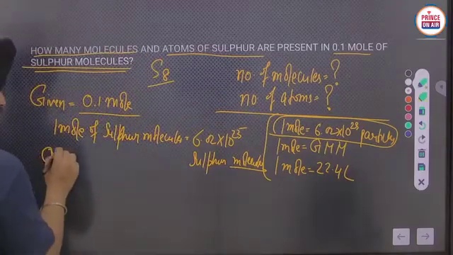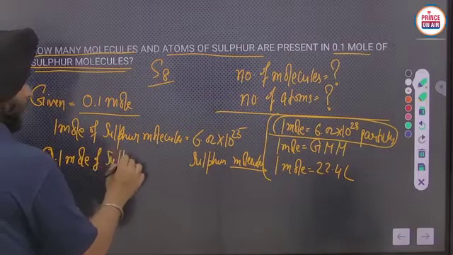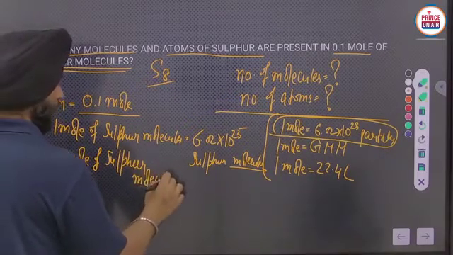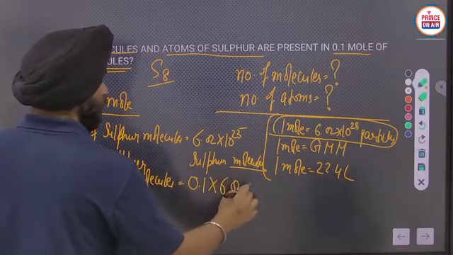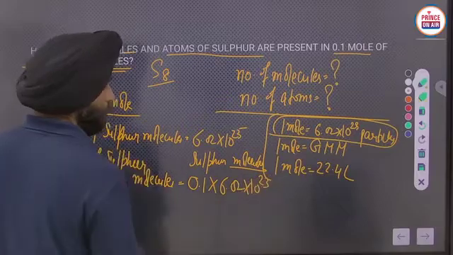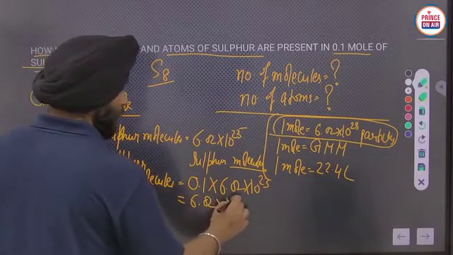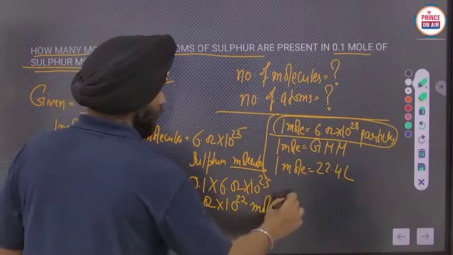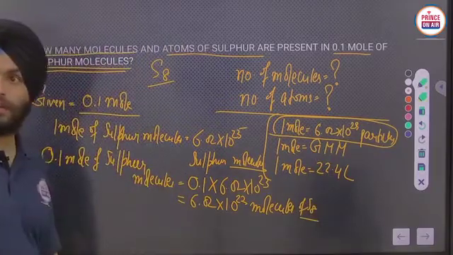In 0.1 mole of sulfur molecules, you get 0.1 into 6.02 into 10 to the power 23, which becomes 6.02 into 10 to the power 22 molecules of S8, that is sulfur. Clear?